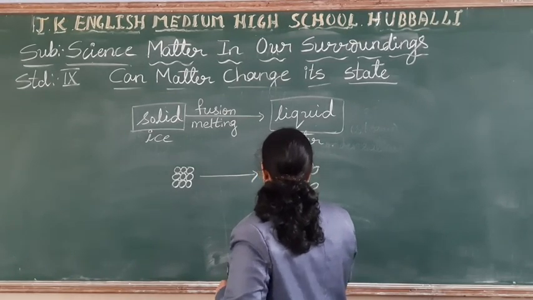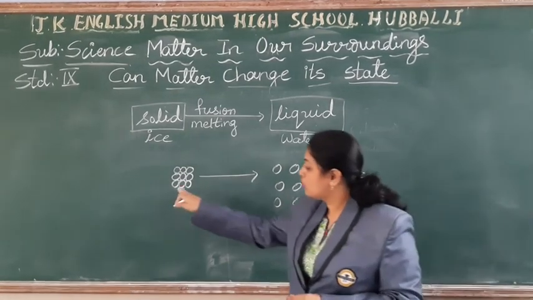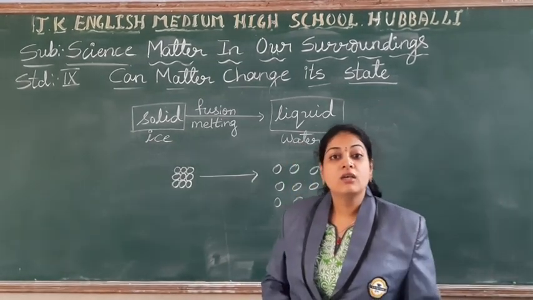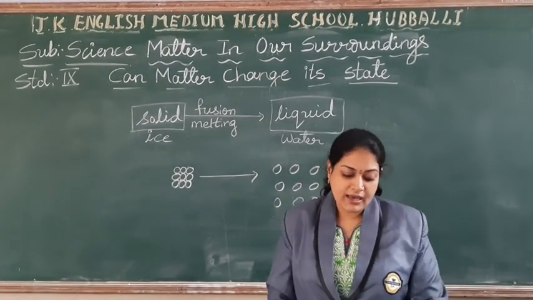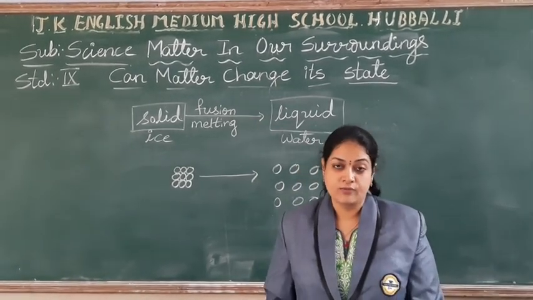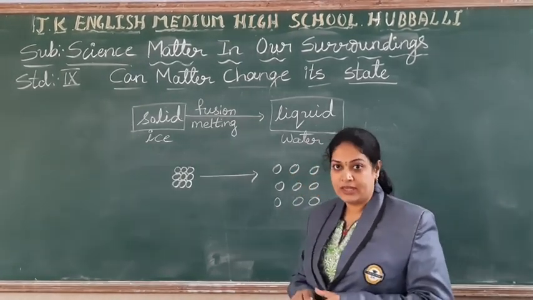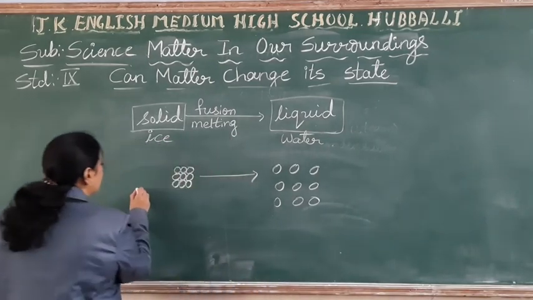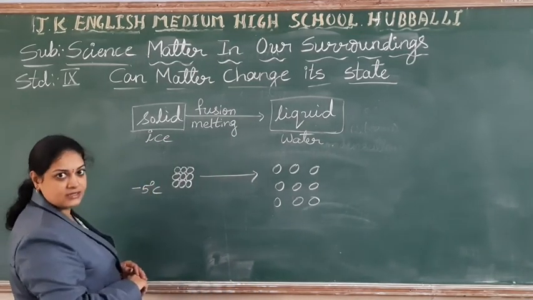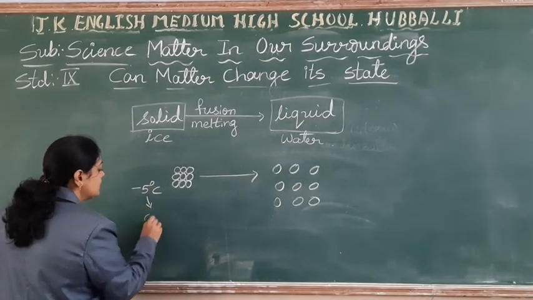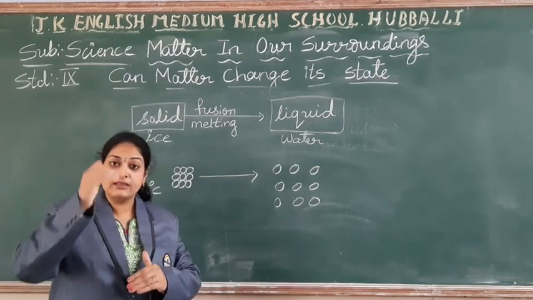You want to convert that ice into liquid form. This is the arrangement of particles in the case of water. See the force of attraction in the case of the solid state. It is a very high force of attraction. They are very close to each other, right? So when it was kept at normal temperature, it was at minus, for example minus 5 degrees Celsius. When it comes to 0 degrees Celsius, you have raised the temperature.